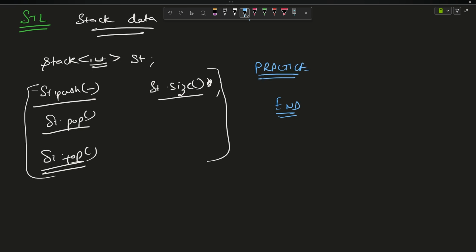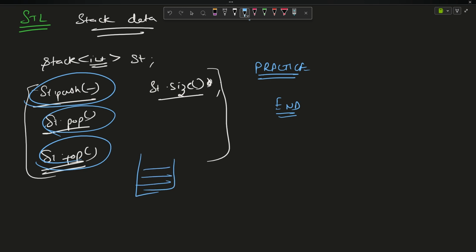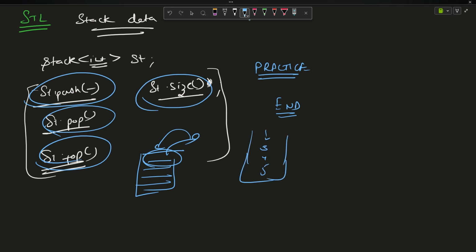Just watch it again if you want to. Only 4 operations: st.push, pop, top, right? You just need to understand that stack works something like this: 1 2 3 4. Last in is going to be first out, right? Anything to be input will be put on the top of it, and anything to be taken out will be the top element only. So st.push will push the element into the stack, st.pop will take the element out, st.top will give you a glimpse of the top element, that is, what is present on the top of the stack, and st.size will give me the number of elements. Suppose 5 4 3 2 1. If I call st.size here, it will return me 5.